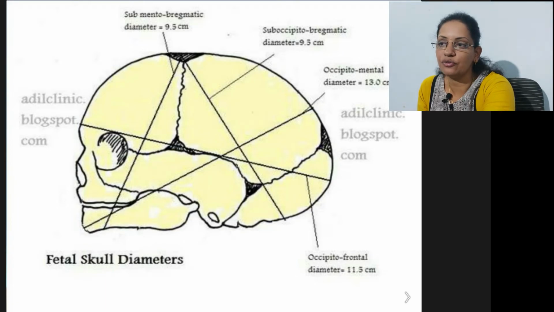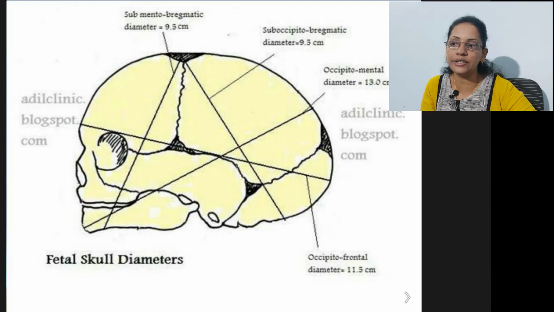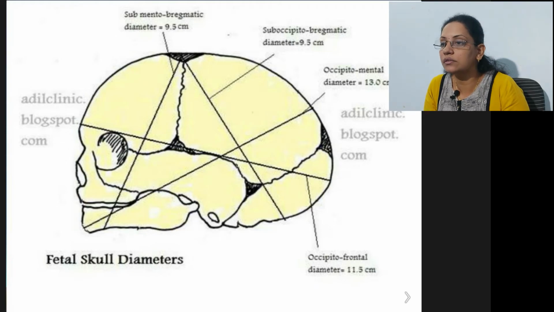These are the different types of diameter. These diameters are important because the length of these diameters usually is connected with female pelvis. Whenever the length is more than 13 centimeter, that length of fetal skull cannot pass through pelvis. We had seen the basic lengths of female pelvis, that is anterior posterior 11, oblique 12.5, and transverse 13. So after 13 centimeter, baby's head can be obstructed in pelvis. So fetal head length should be in this range.